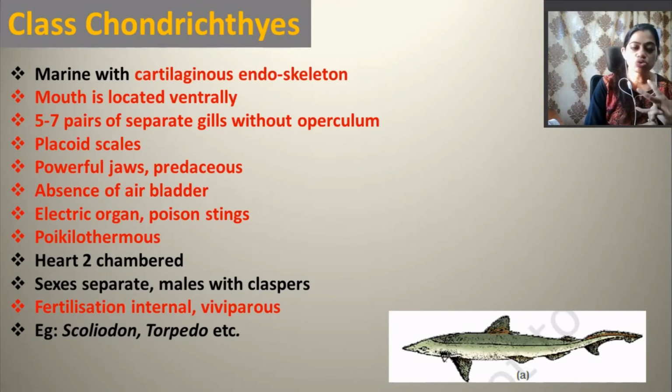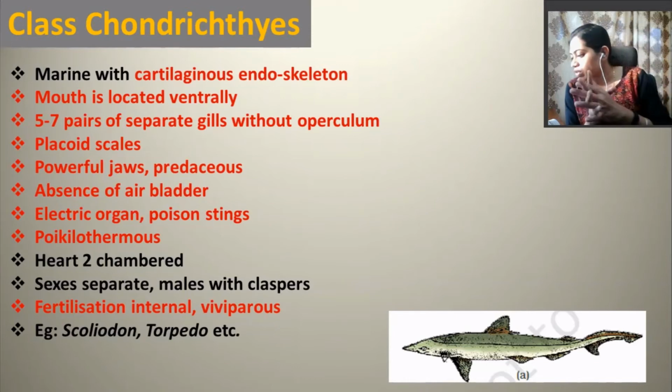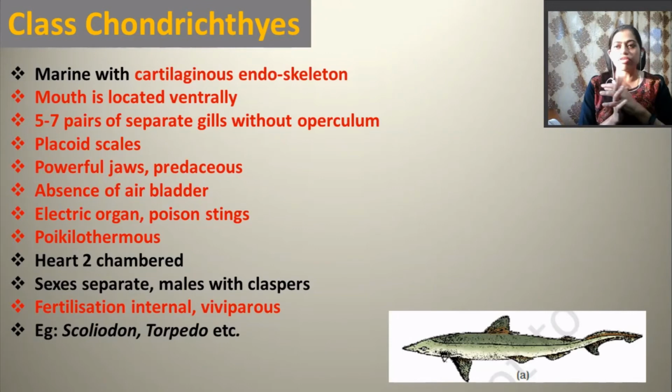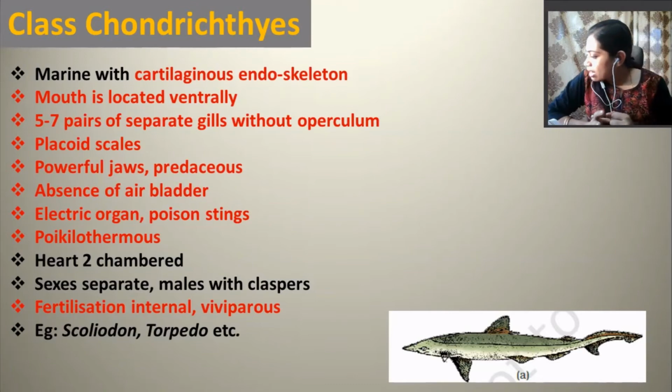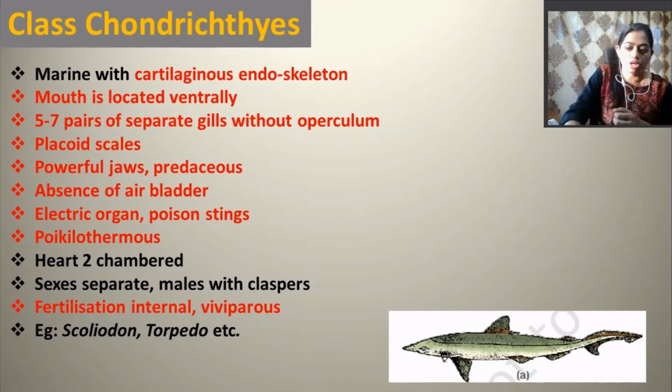Their heart is again two-chambered, one auricle and one ventricle. Their sexes are separate, and males have claspers. Fertilization is internal, and they are viviparous. So it is an important character that they are viviparous, and examples are Scoliodon, Torpedo, etc. Not all but many of them are viviparous. So this is the figure of Scoliodon.